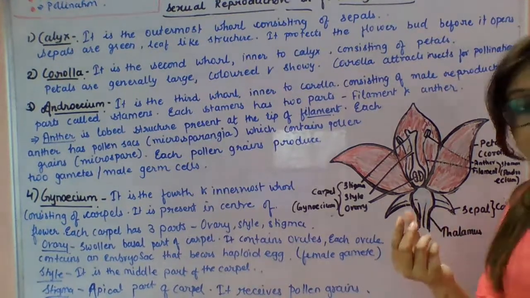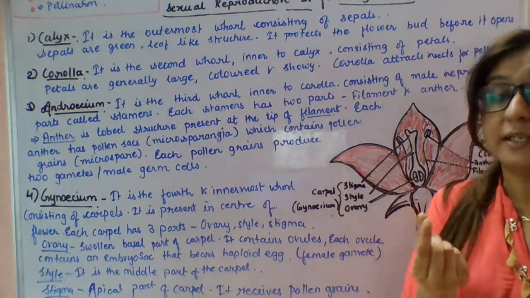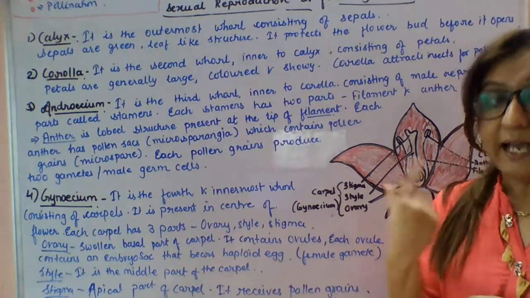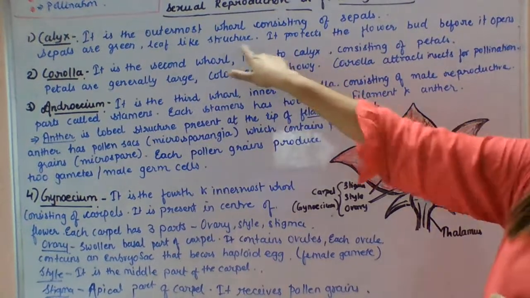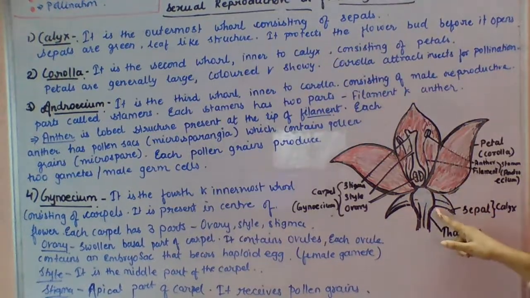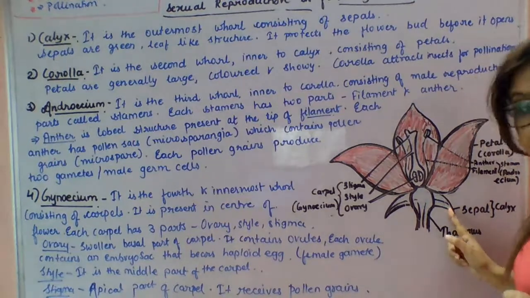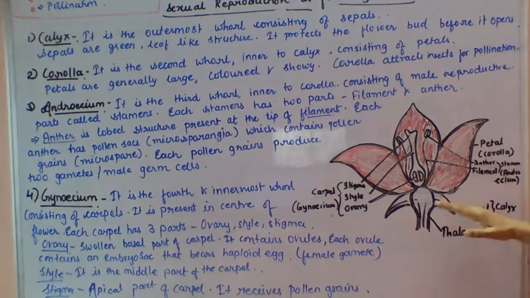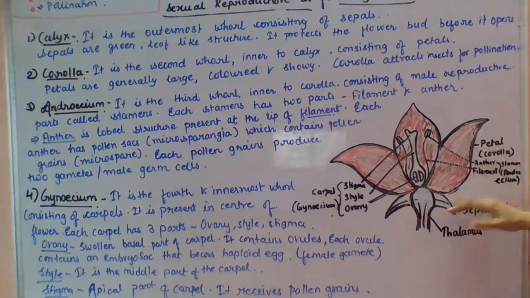You see the green part below the flower; singly it is a sepal, and as a whole we call it a calyx. This outermost whorl is green and leaf-like. The function of the sepal is to protect the flower bud before it opens. Next part, or the second whorl inner to the calyx, consists of petals.